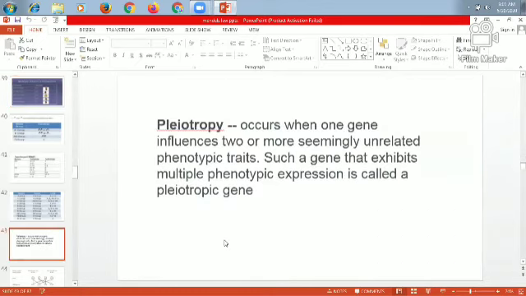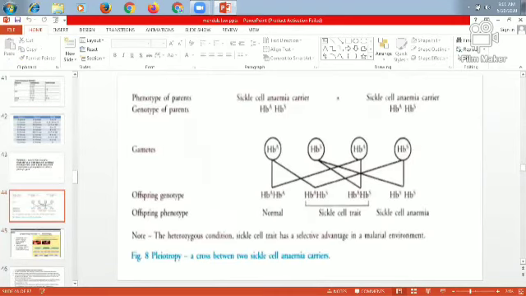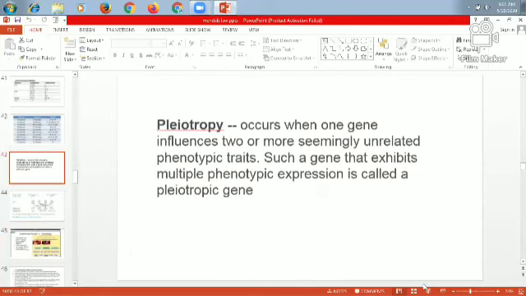After multiple alleles, next we have pleiotropy. Pleiotropy means when one gene influences two or more seemingly unrelated phenotypic traits. Such genes that exhibit multiple phenotypic expression are called pleiotropic genes.